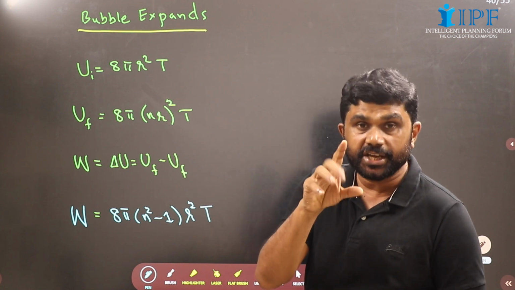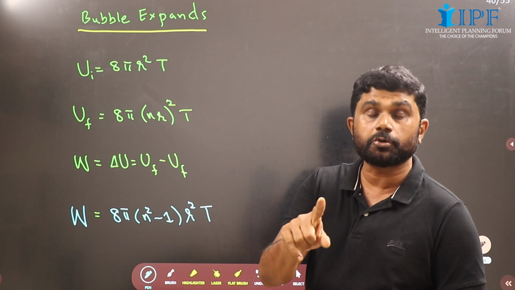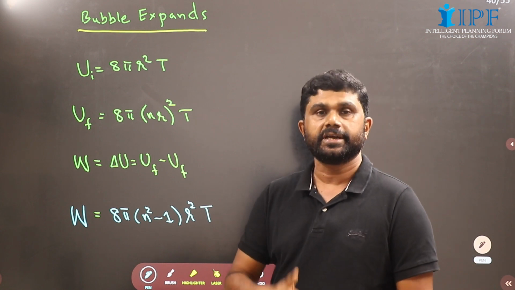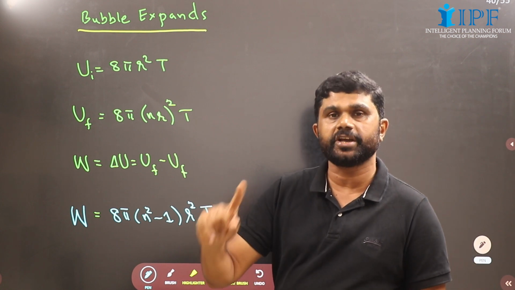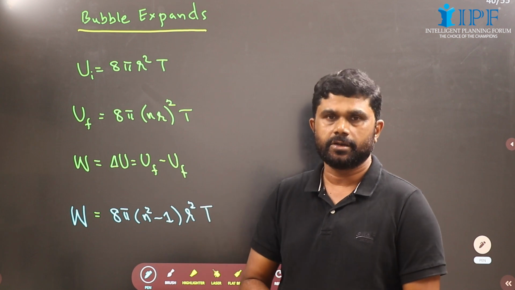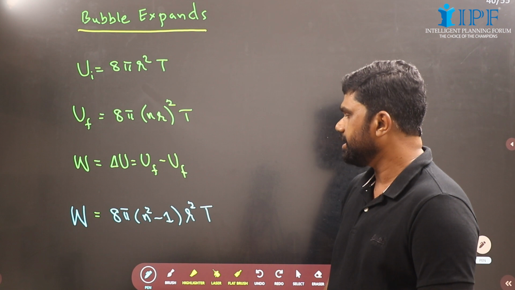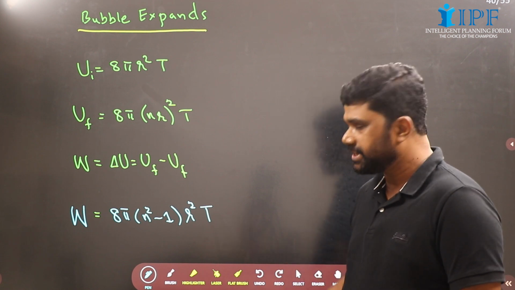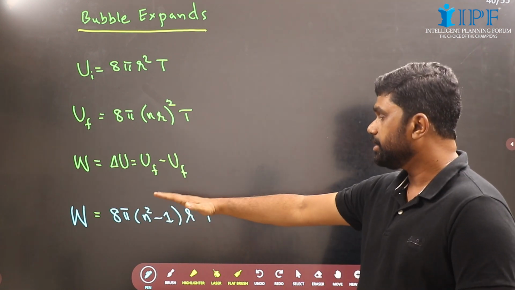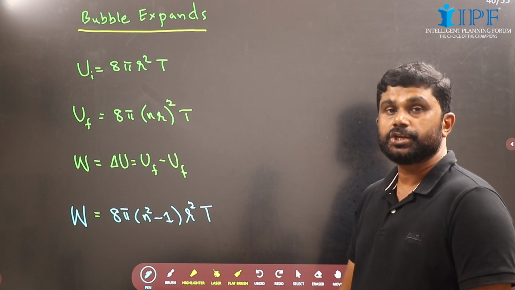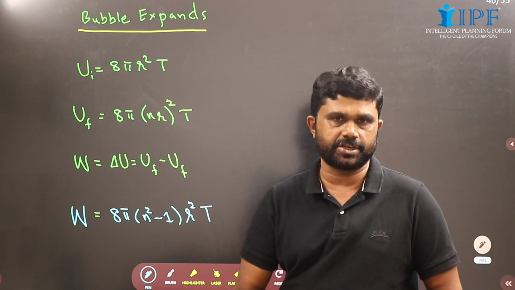The work done in doing so will be equal to the change in potential energy. In physics, change is always final minus initial. Now 8 pi we can take outside, R square also, T also, then 8 pi into n square minus 1 into R square into surface tension.